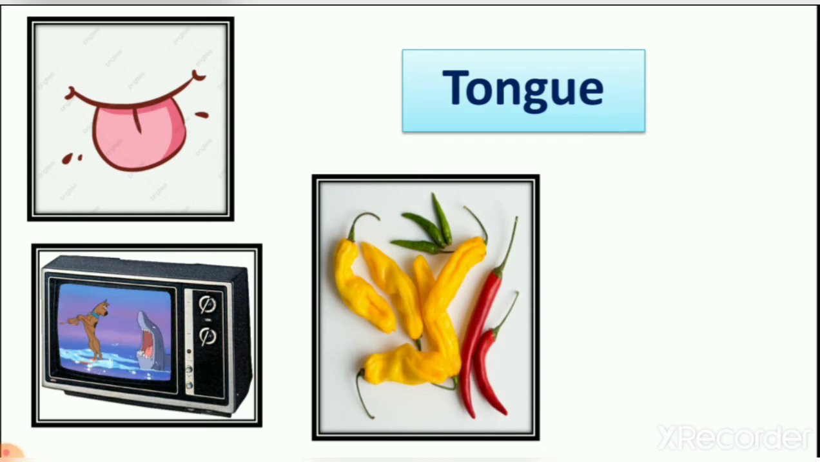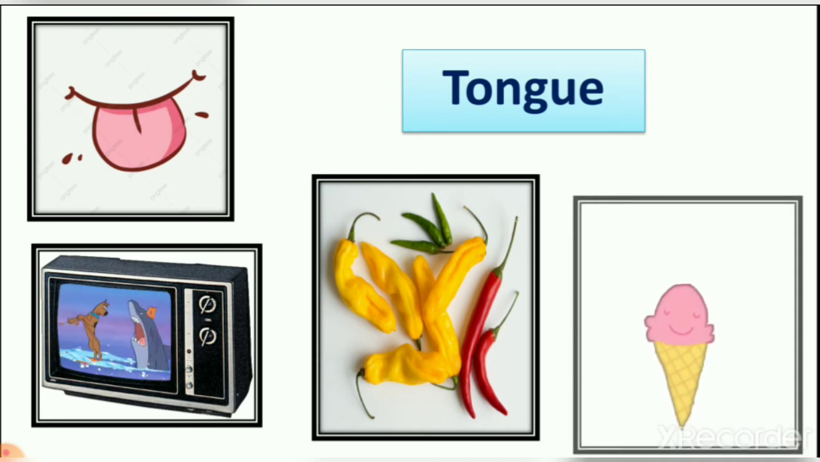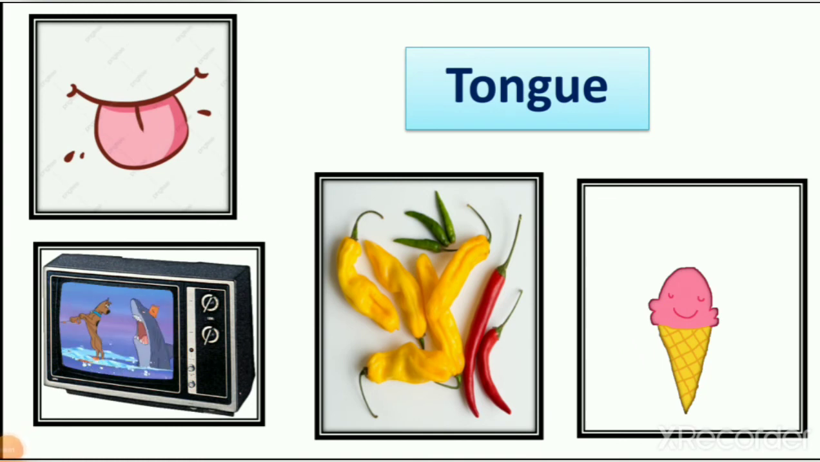It is chili. The color of chili we can identify with the help of eyes, that yellow chili, red chili and green chili, right? But can we taste with our eyes that this chili, that chili is spicy? Yes or no? No. So which body part are we using when we taste the chili? It is our tongue. Now next is ice cream.